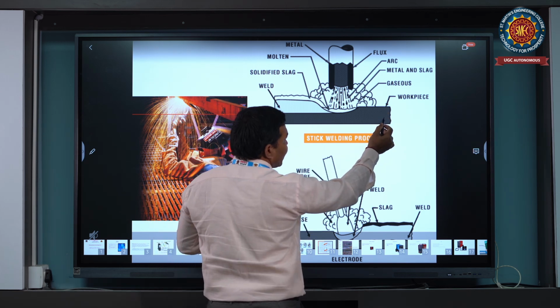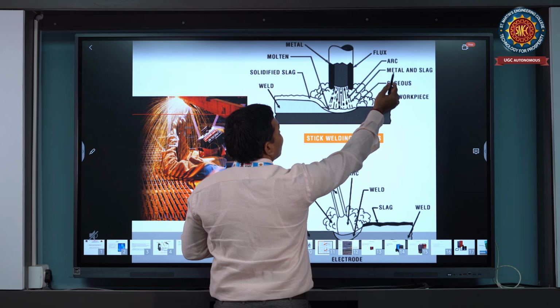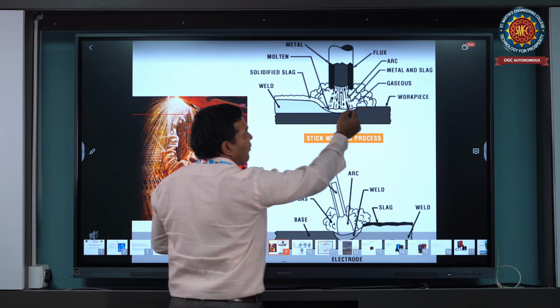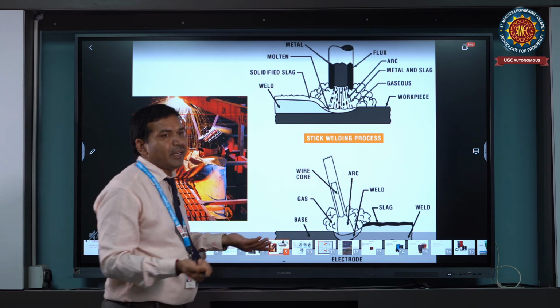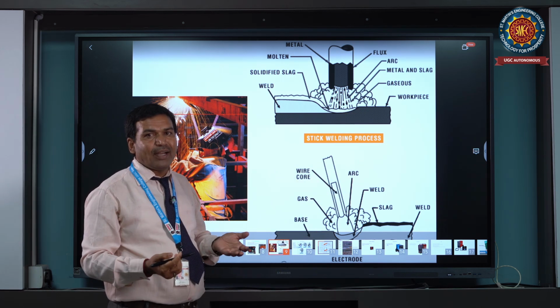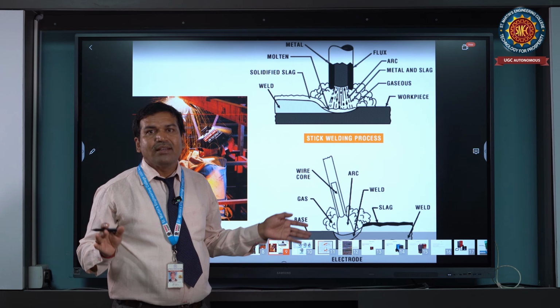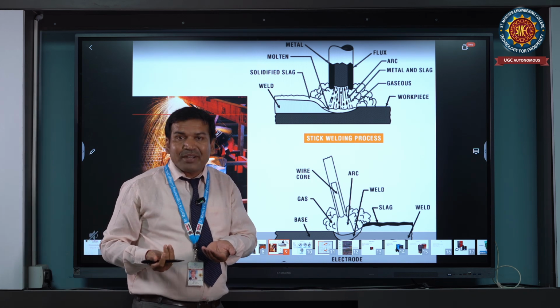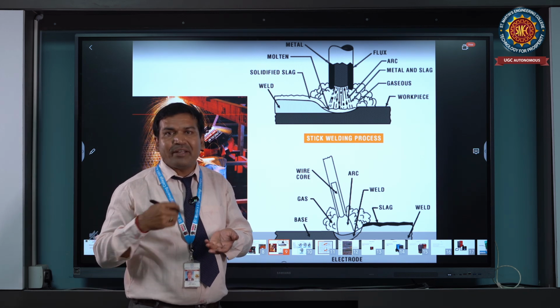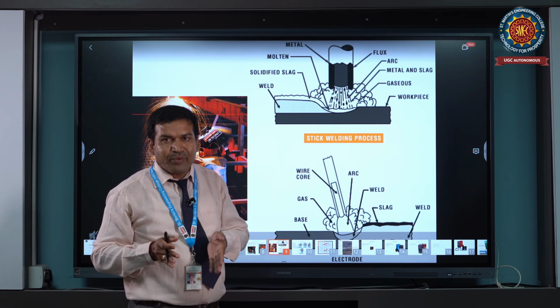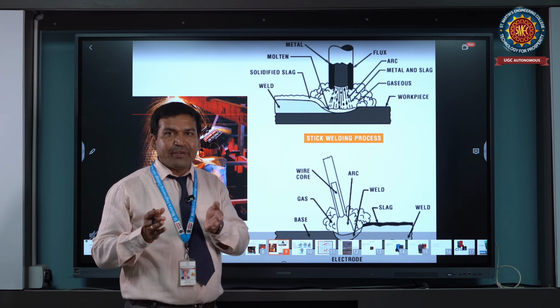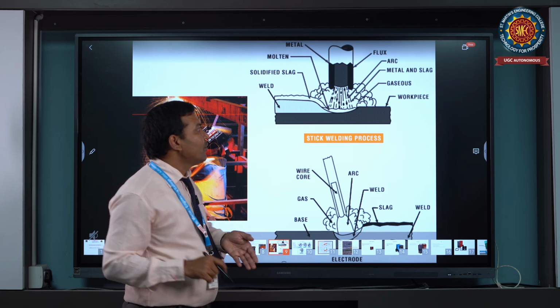Okay, these are the workpiece, these are the gases, these are the metal and slag material. Whenever the consumable electrode is used, slag means unwanted material; the flux burns like that, preventing atmospheric gases. After welding, slag means impurity material, which you can remove using a chipping hammer. Then the weld is perfect. Okay, if it is not, you can do it again like that.